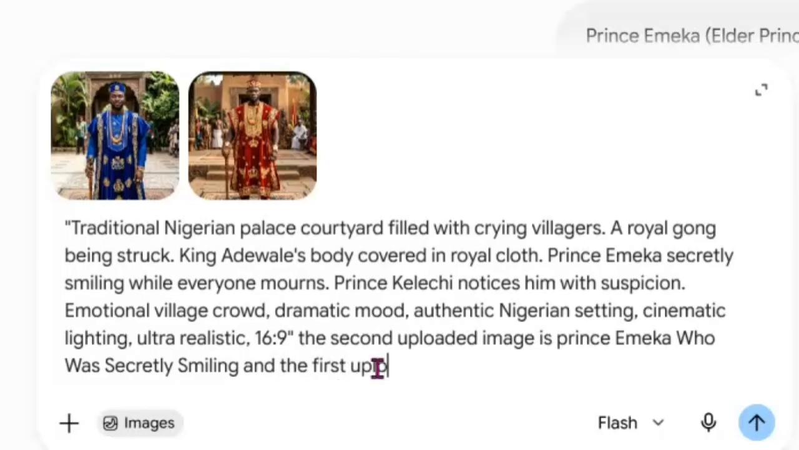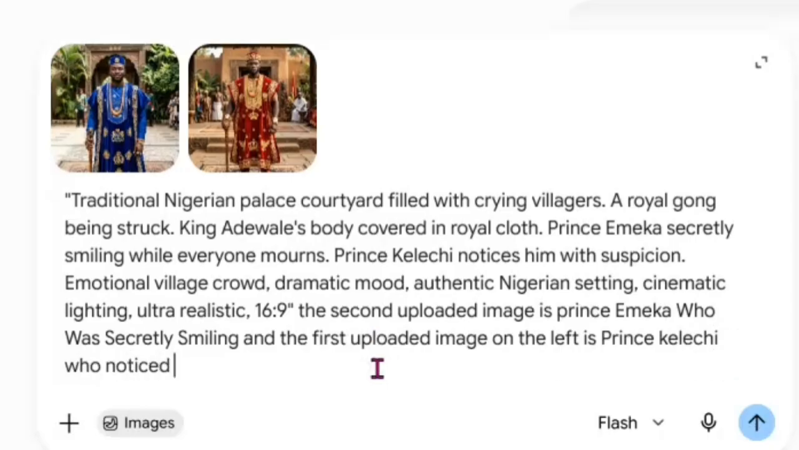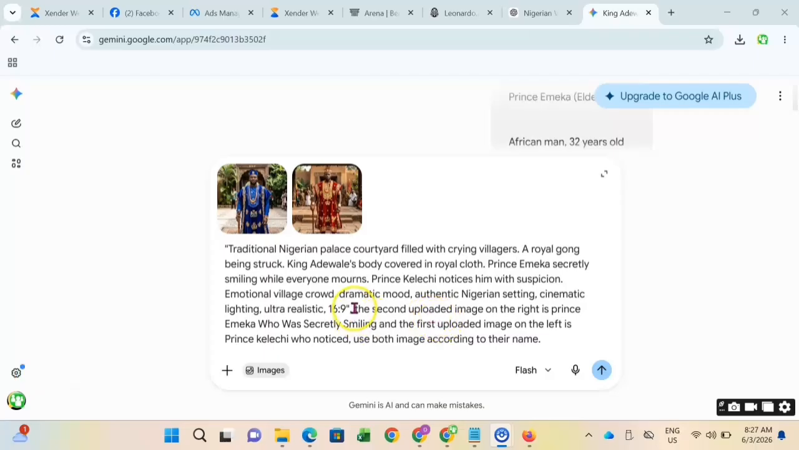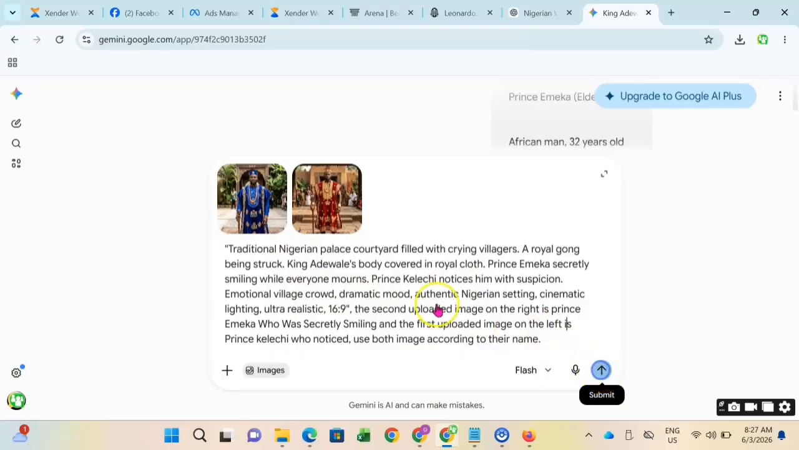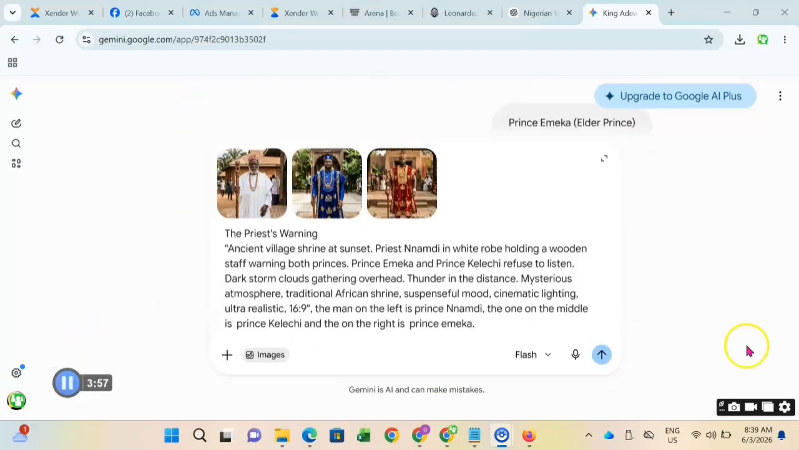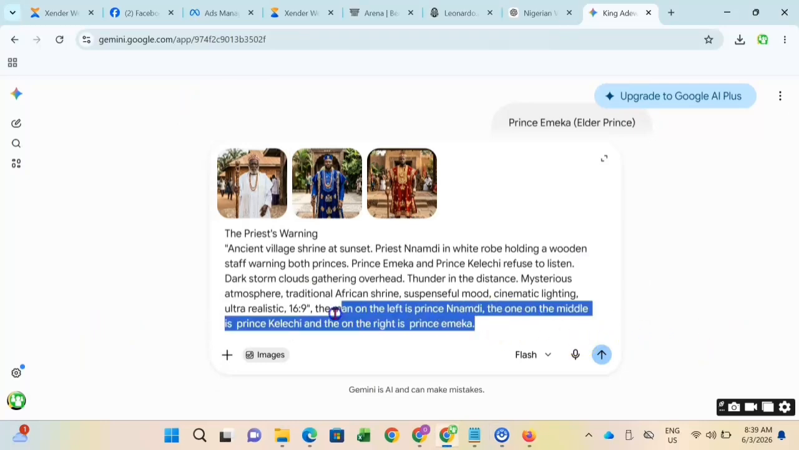Right, you can see what I said here. The second uploaded image is Prince Emeka, who was secretly smiling, and the first uploaded image on the left is Prince Kelechi. You can see the way I separated it. So now that I've indicated that, I'm going to hit submit. Now we are going to see the difference between what it creates now and what it created before. Now you can see that it created that one very well.